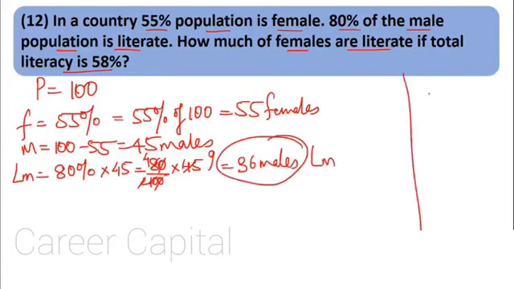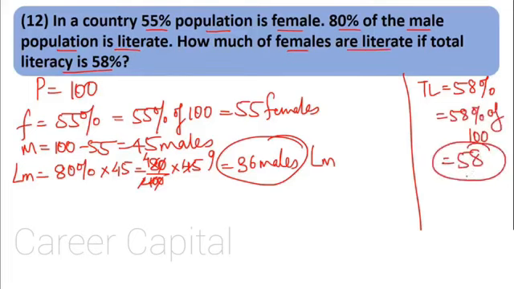What have they given on the right hand side? They have given that the total literacy is 58%. Total literacy is 58%. That means out of 100 people, 58% people are literate. That means 58% of 100, since it is total literacy, that is 58 people are literate out of 100. Correct? Now, if 58 people are literate out of 100, we know that female literates plus male literates is nothing but the total literate population of the country.